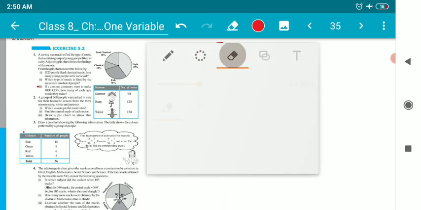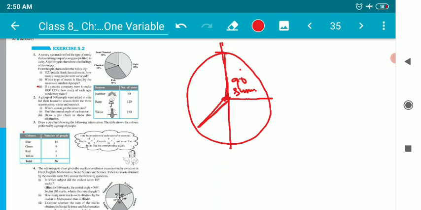Okay, now remove the protractor. The measure of this angle is 120 degree, and this is rainy season. And the leftover angle from this pie chart, you don't have to measure. I can guarantee the measure of this angle is 150 degree. This one belongs to winter.